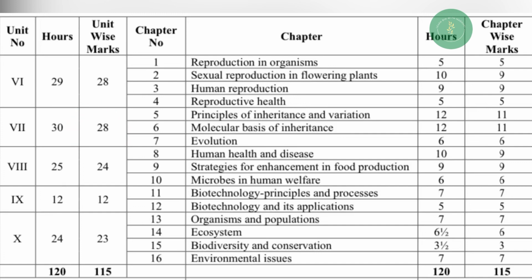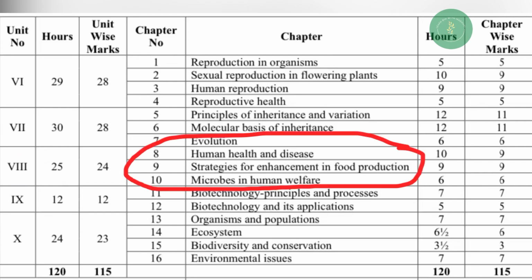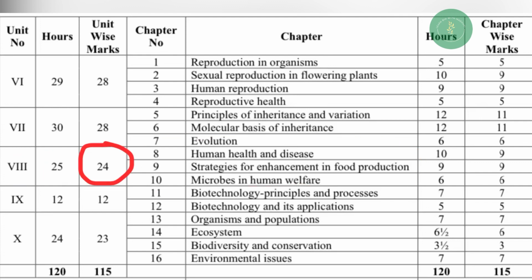Next, moving on to unit number 8, and total marks allotted to this unit is 24 marks. Chapter number 8, Human Health and Disease, the marks allotted here is 9. Chapter number 9, Strategies for Enhancement in Food Production, the marks allotted here is 9. And chapter number 10, Microbes in Human Welfare, marks allotted here is 6 marks. So unit number 8 consists of totally 24 marks.